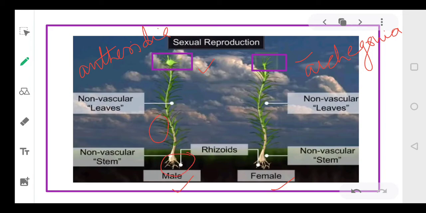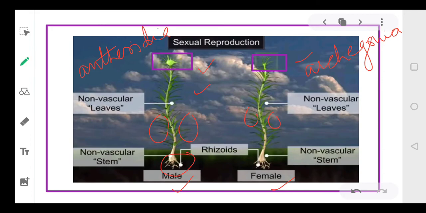There are some leafy like structures in both of them. So male and female both have the stem like structure, they have leaf like structure, and they have rhizoids, which are root like structures but not exactly the roots. Okay, at the tip of the male plant you will have antheridia, and at the apex of the leafy portion of the female plant you will have the archegonia.